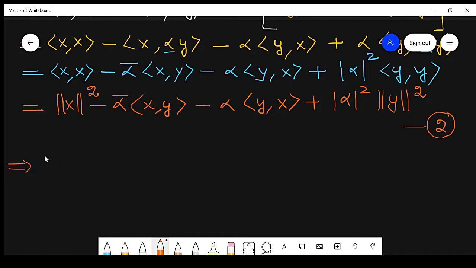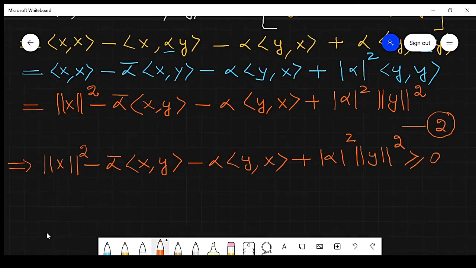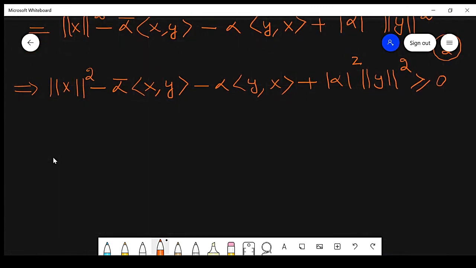So it implies norm of x whole square minus alpha conjugate inner product x comma y minus alpha y comma x plus absolute value of alpha whole square norm of y whole square is greater than or equal to 0.